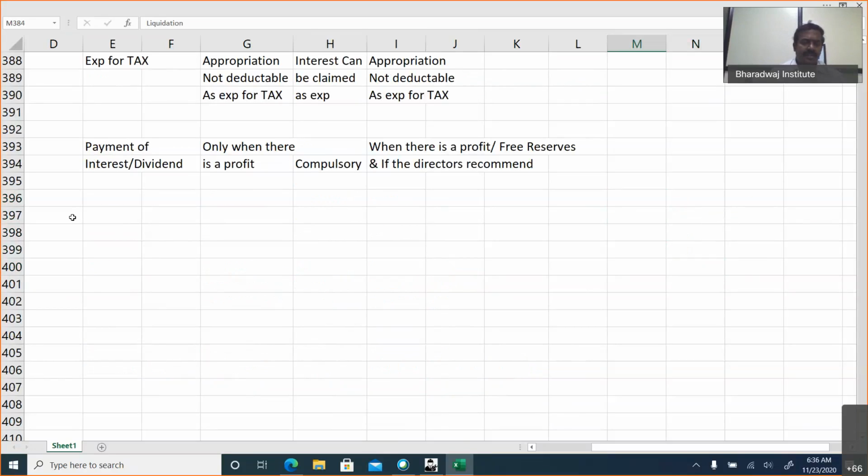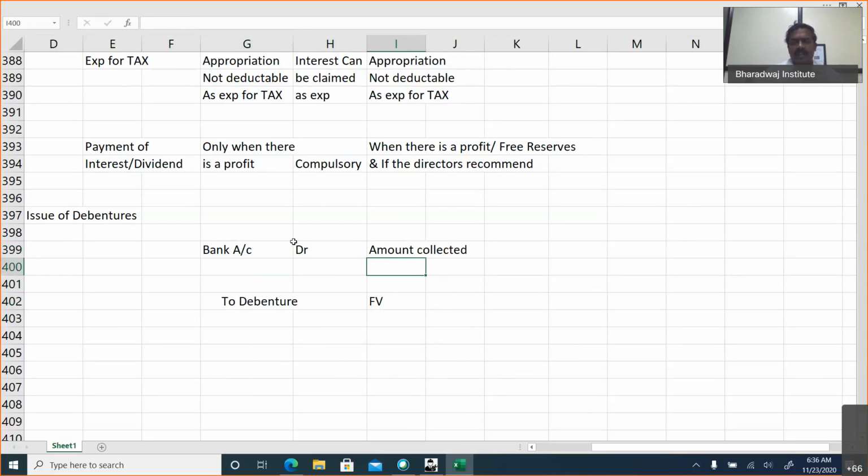Okay, now, in the examination question, they can ask you about issue of debentures. Okay, when debentures are issued, what is the entry? Bank account debtor to debenture. This is face value. This is the amount received from the debenture holder. Okay, if you collect equal to the face value, this is the entry. Suppose if you issue the debentures at premium, that will be called as what? Securities premium. If issued at premium,